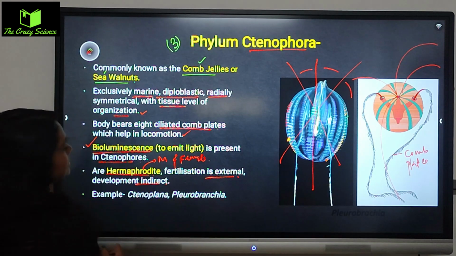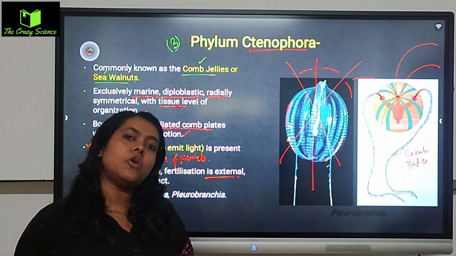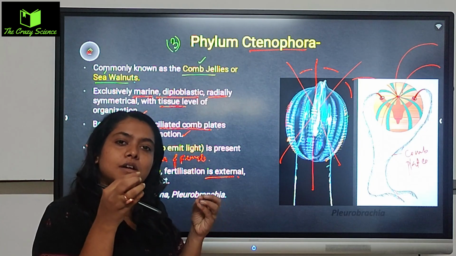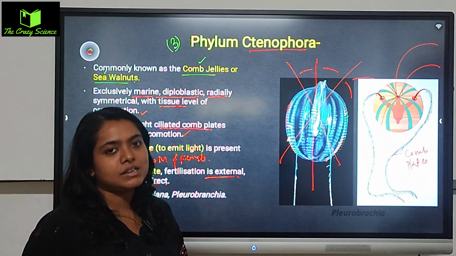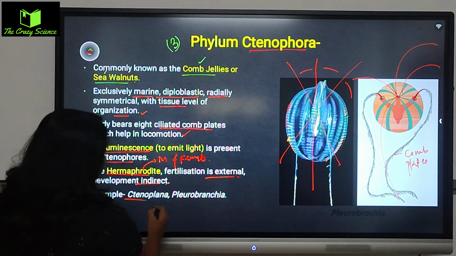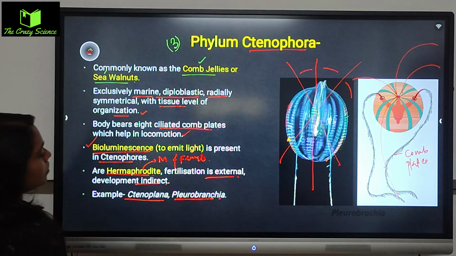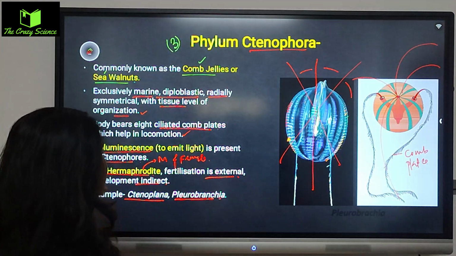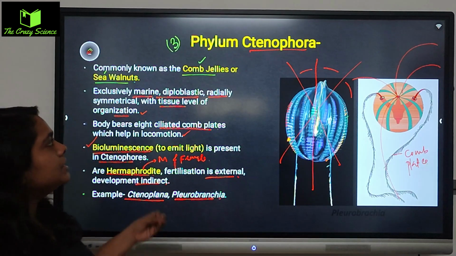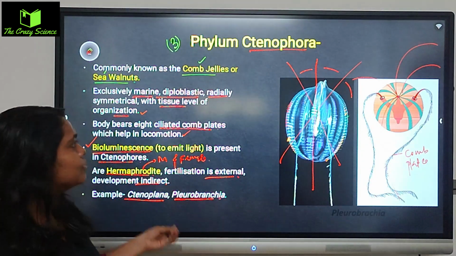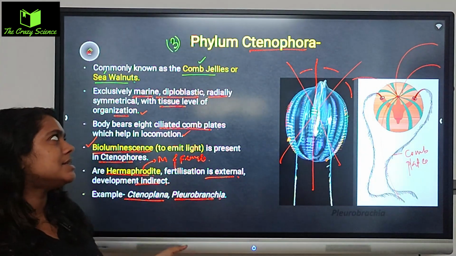Development is indirect, as I said. From the larva stage, the mature organism is formed, but nothing is direct. Examples are Ctenoplana and Pleurobrachia. So Ctenoplana and Pleurobrachia are the two examples of what? The ctenophores. Alright, this was the simple characteristics of the ctenophora.